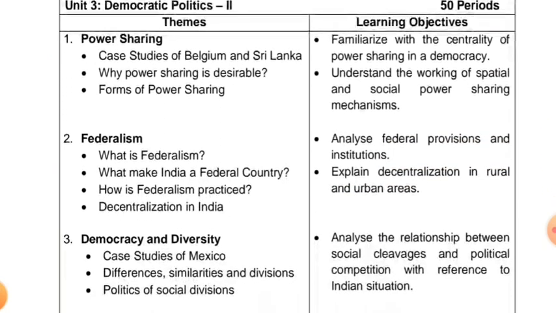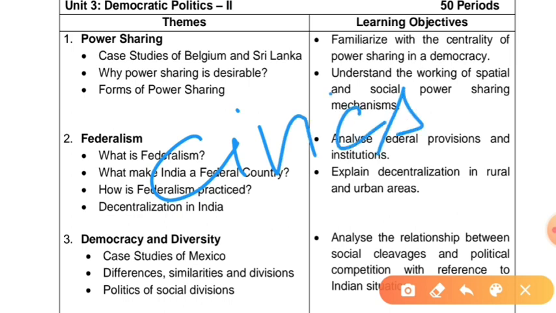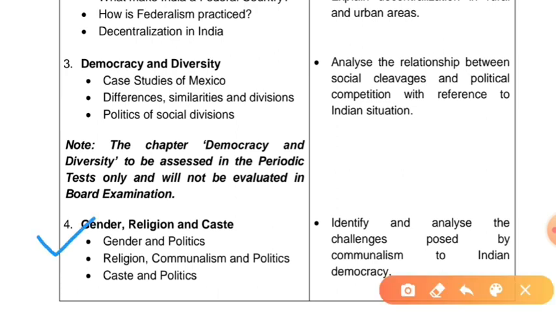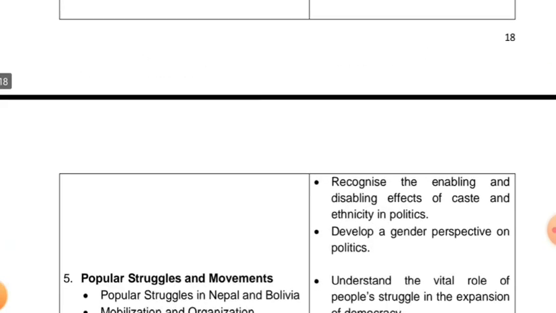Now let's come to the third book, Democratic Politics, which is also known as Civics. First chapter, power sharing. Second, federalism. Third, democracy and diversity. But this chapter, democracy and diversity, will not be evaluated in the board examination. Then the next chapter that is important for us for board examination purposes is gender, religion, and caste.